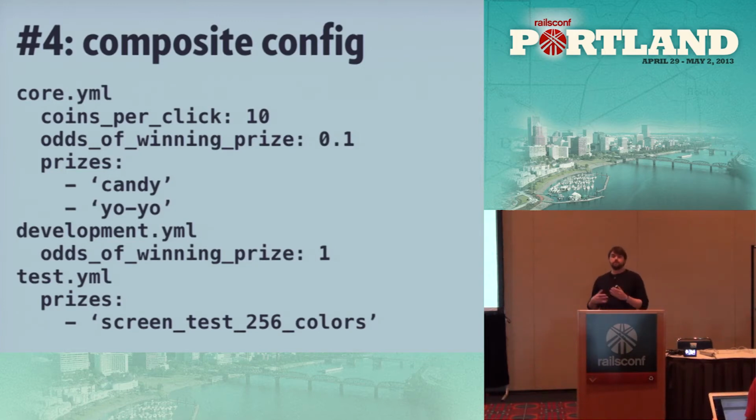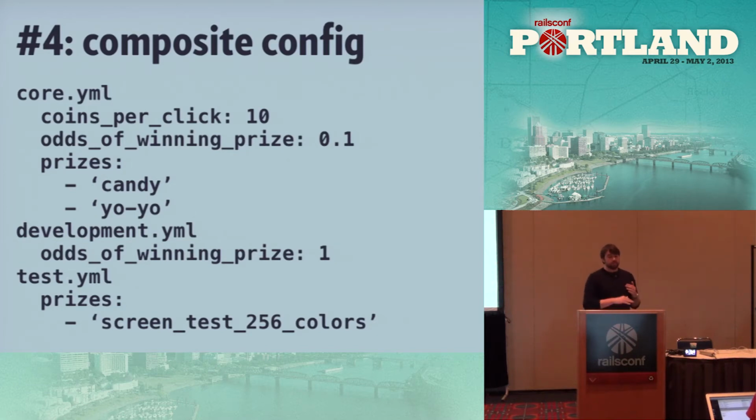So let's move on a little bit to composite configurations. I think these have like 7 or 8 different names: composite configurations, cascading configurations. The same kind of concept as in CSS, where we'll have a core set of configuration, and then we will apply transformations on top of it based on a weighted set of factors. And so the first one, and pretty much the only one that gets used usually in this kind of configuration, is the Rails environment. So we've got all the core values, and then anything that we're overwriting, we're just going to state those values in the sections for those particular environments.